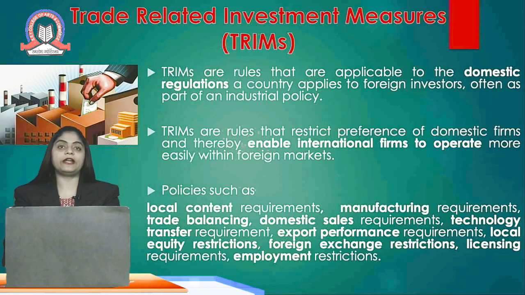The third agreement signed by the WTO is TRIMS, that is Trade Related Investment Measures. The main aim is to apply the domestic regulations of a country to foreign investors, often as a part of an industrial policy. The TRIMS are rules that restrict the preferences of domestic investors or domestic firms and thereby enable international firms to operate more easily in the foreign country.